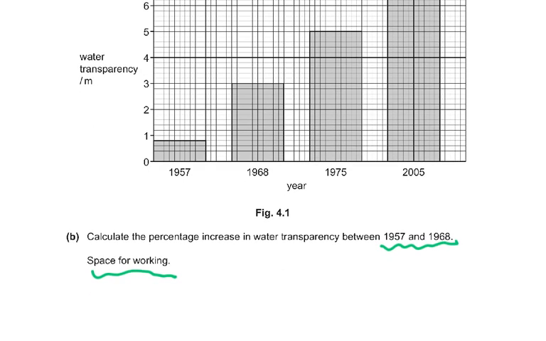So it was 5. No, it wasn't 5, sorry. It was 0 to 1, so it's 0.2, 0.4, 0.6, 0.8. So 0.8 here, in 1957, and then in 1968, it was 3.0.